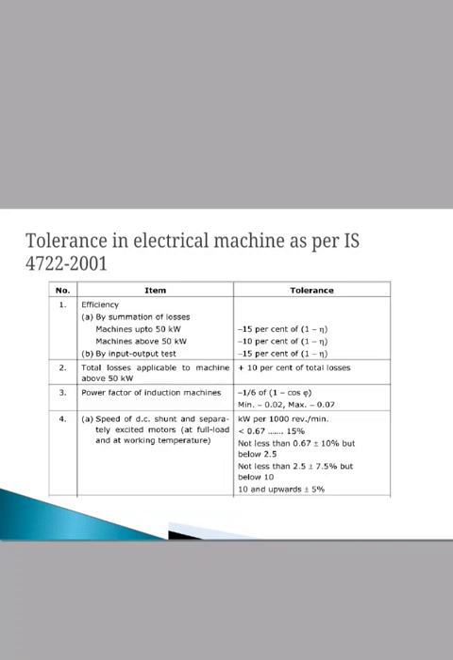See, we have to consider the item and tolerance. Suppose you consider the efficiency, then total losses applicable to the machine above 50 kilowatt, power factor of the induction machines, speed of DC shunt and separately excited motors at full load and working temperature. And the values of tolerance we have to provide are in the second column. These are the standard values for the electrical machine. This is the concept of tolerance.